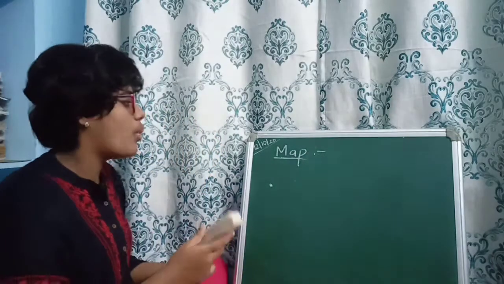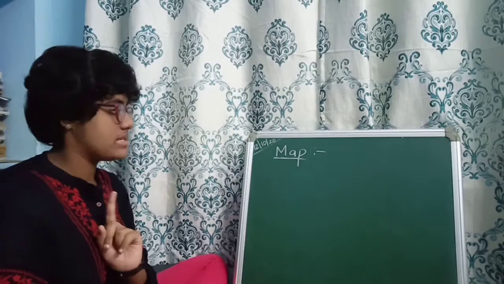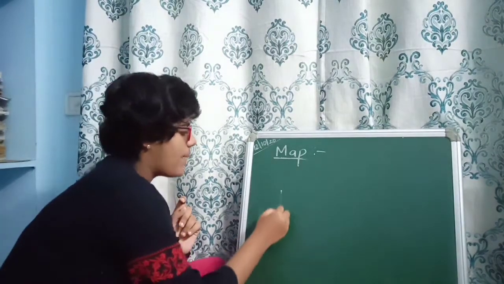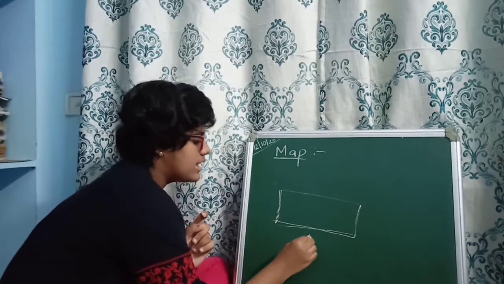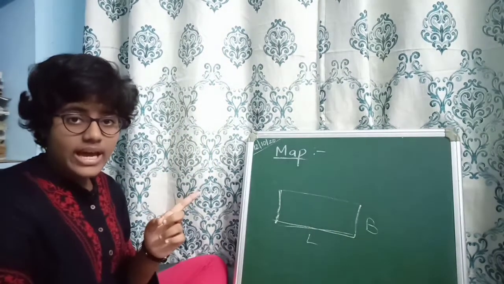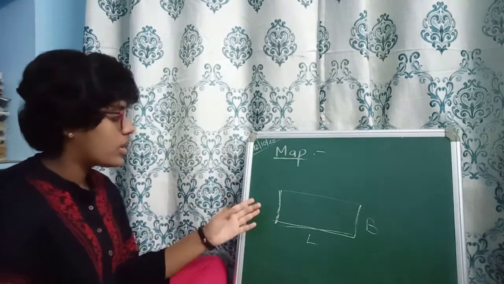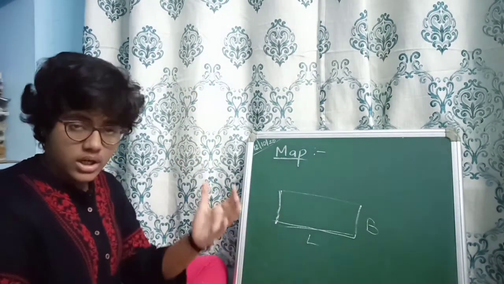Okay, now let us know what is a map. Map is a two-dimensional representation. Why? Because a map is a paper on which we can find the two dimensions, that is the length and the breadth. See, along with the geography, I am teaching geometry. Okay, so map is a 2D representation of the earth.